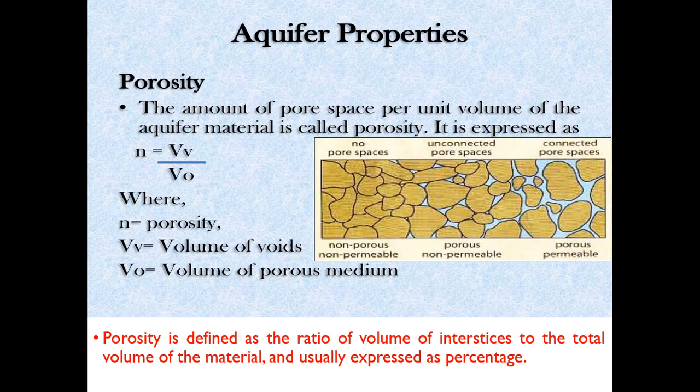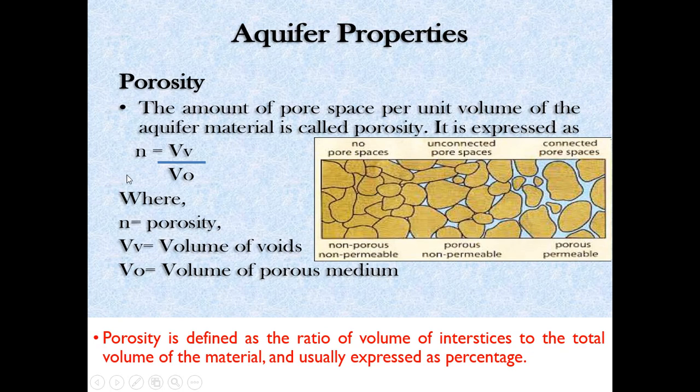So what is porosity? Porosity is defined as the ratio of volume of interstices to the total volume of material, and is usually expressed as a percentage. In other words, the amount of pore space per unit volume of the aquifer material is called porosity, given as eta.